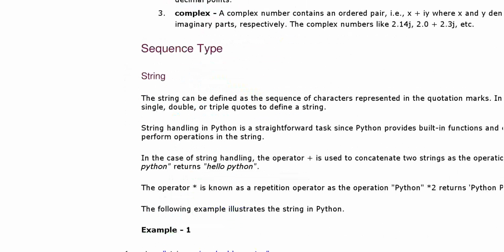String, as I told you, is the immutable data type. Fine. And it is always represented in quotation marks. String handling in Python is a straightforward task since Python provides built-in functions. What are built-in functions?